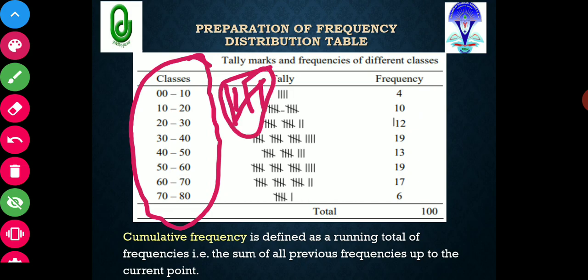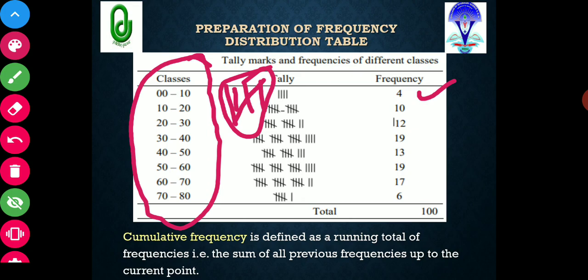Here you can see in the first class the total number of observations is 4. In the second class, 5 plus 5 is equal to 10. In the third class, 5 plus 5 plus 2 is equal to 12. Then 5 plus 5 plus 4 is equal to 19.